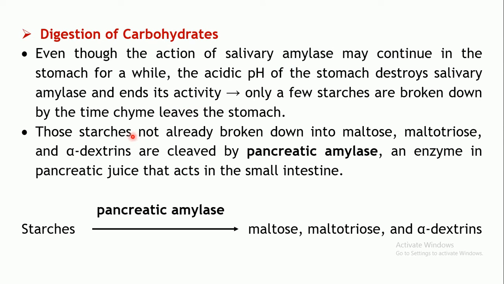So these undigested starches will be further cleaved by the pancreatic amylase. This is a carbohydrate digesting enzyme which is secreted in the pancreatic juice, which is secreted in the duodenum. It will act on the starches and convert them into maltose, maltotriose and alpha dextrins. So those starches which are not digested by salivary amylase are digested by the pancreatic amylase into the same products, maltose, maltotriose and alpha dextrins.